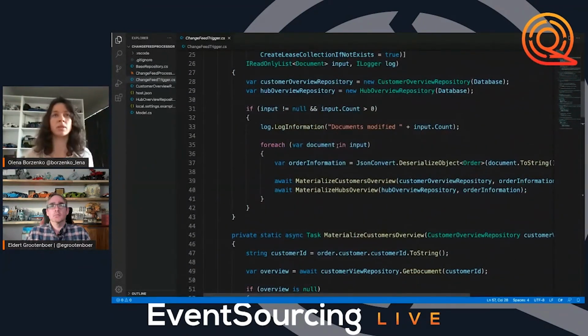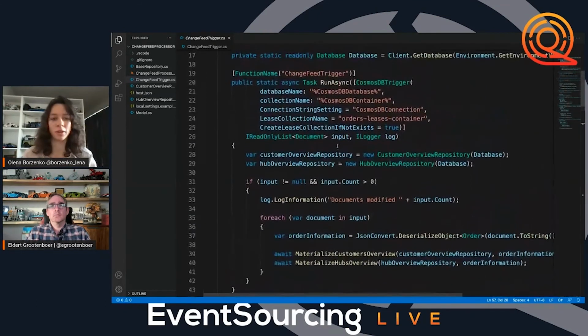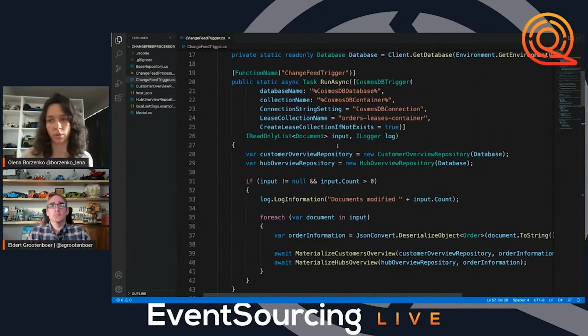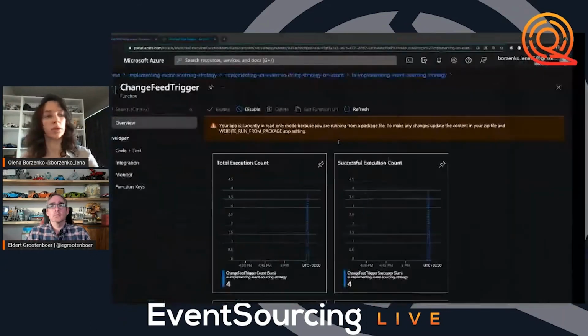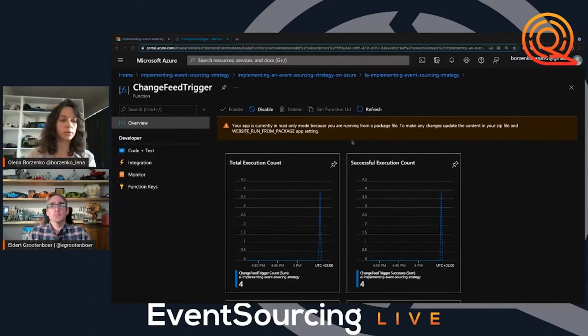And that's basically all we need in our Azure function to create different materialized views for our data, which is written in Cosmos DB. If you go to the Azure portal, we will have a look at how the data actually looks after the materialized views were created.